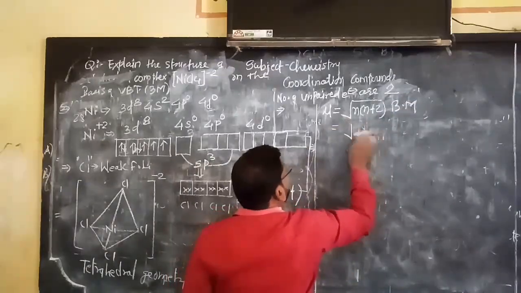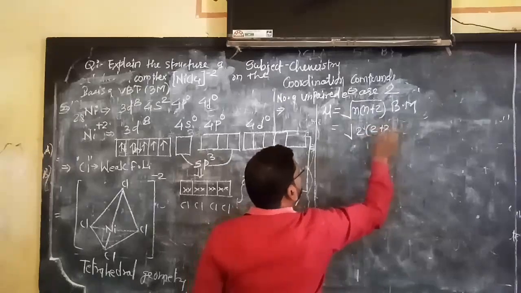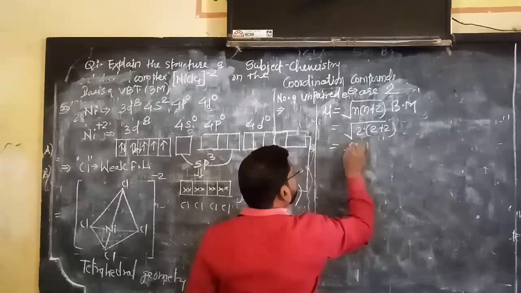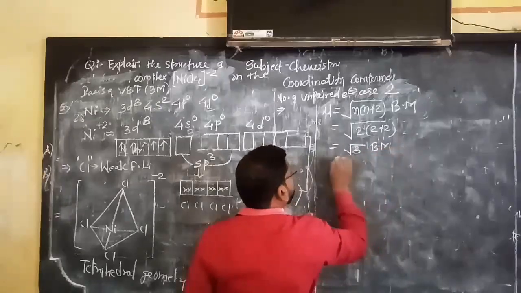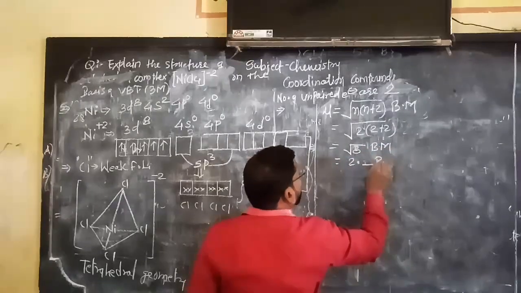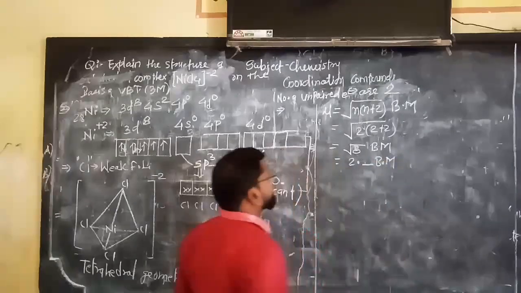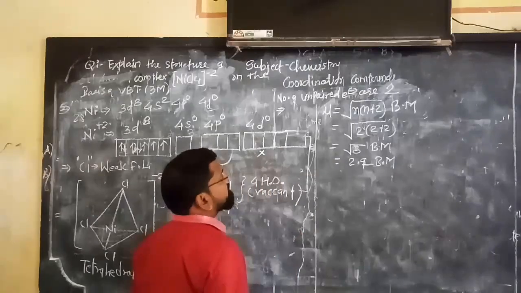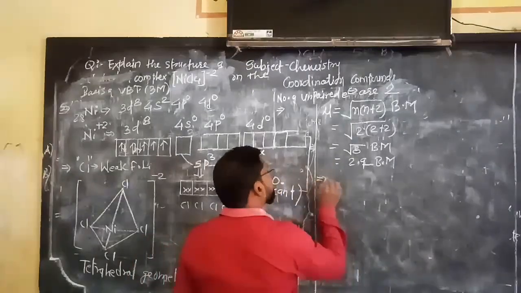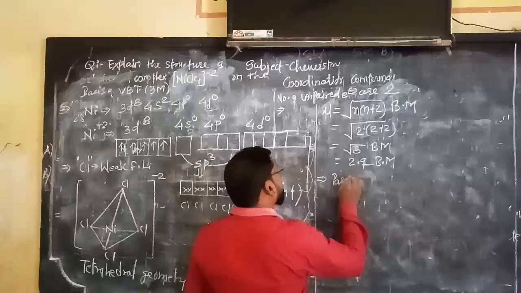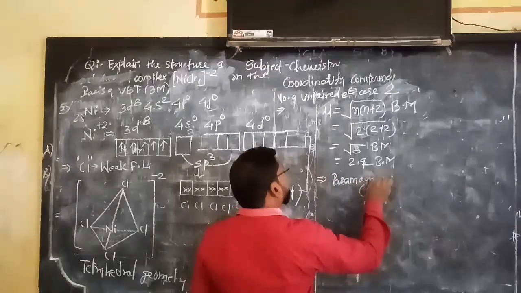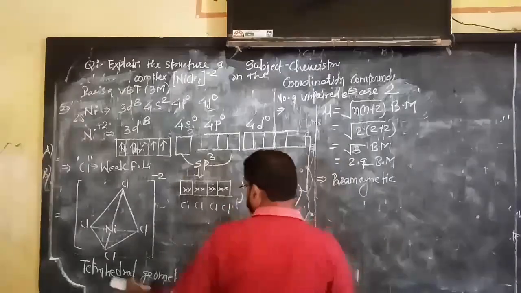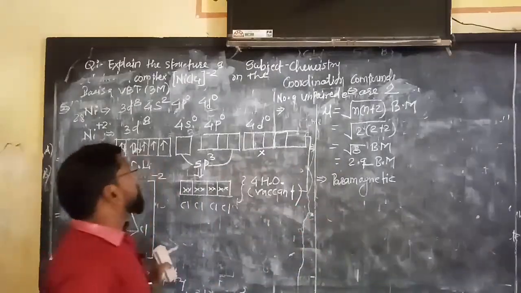So put the value. What will happen here? 2 into 2 plus 2, is that clear? Which will be equal to how many? Square root of 8 Bohr magneton. So 8 means what? 2 point something, about 2.9 Bohr magneton is the value of the magnetic moment. Therefore this is paramagnetic in nature. So paramagnetic nature, and the geometry is tetrahedral. So in this way you have to proceed.